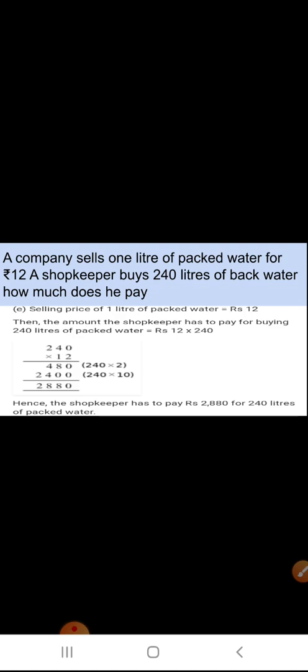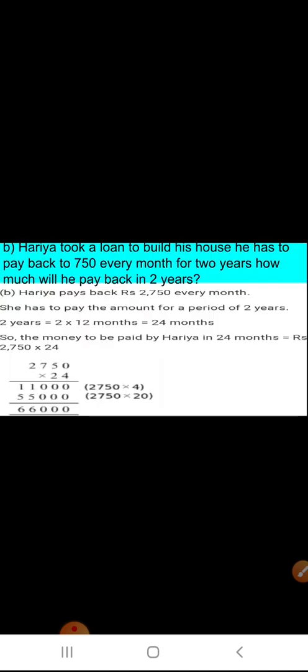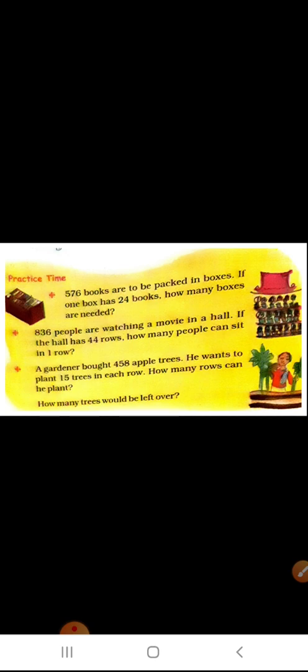Now let's come back to page number 183. These practice time questions are given to you: 576 books are to be packed in boxes. If one box has 24 books, how many boxes does he need?